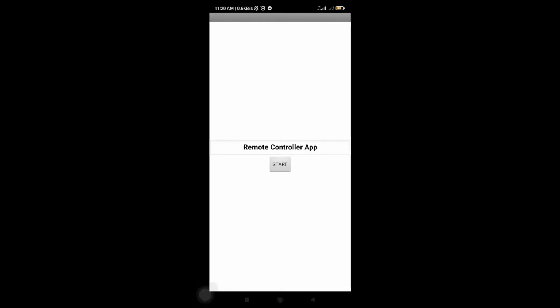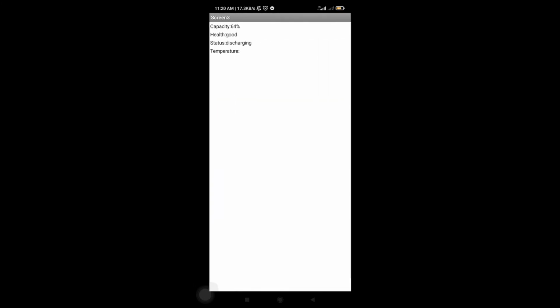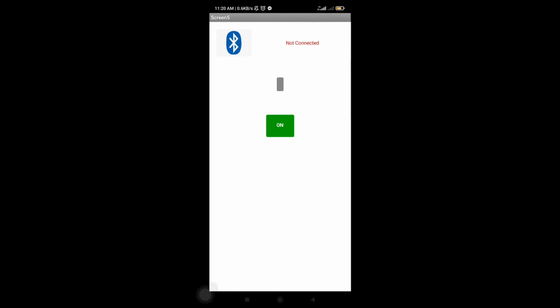As soon as you start the application, you can see the necessary controls needed to operate the lawn mower. We have here an indicator when an obstacle is detected. The user can click the battery icon to know the capacity, health, and its status. At the center is the Bluetooth icon where you can connect the cell phone to the lawn mower device, and it will indicate if it is connected or not.